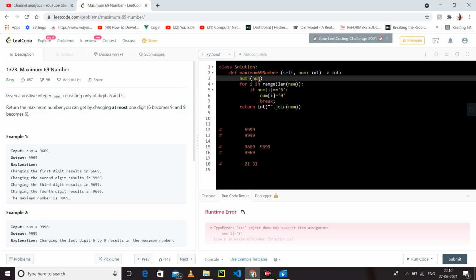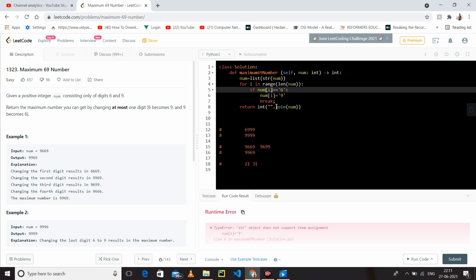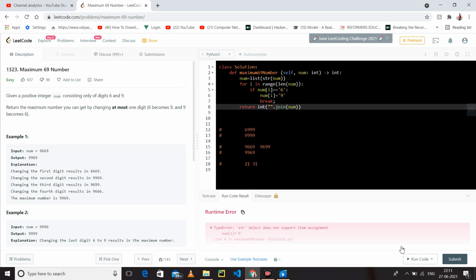So what I have to do here is nums equals list of str of num. So I have changed it into a list, and a list allows item assignment, and we have join. Now we have to change it.